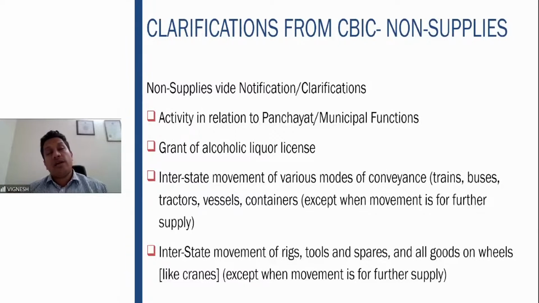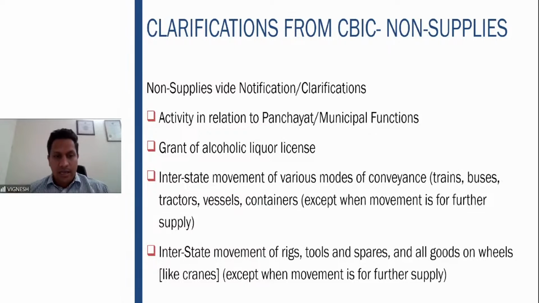Alcoholic liquor for human consumption is not covered at all. In the same way, the issue came up with regard to grant of alcoholic liquor license. This also is clearly given as an exemption, not a supply of goods, not a supply of service.